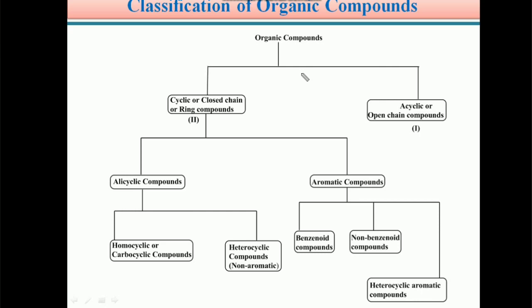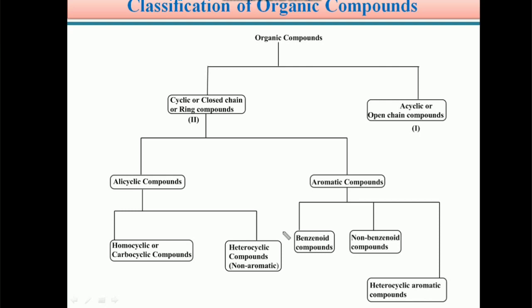Students, there are a large number of organic compounds existing in nature, and day by day new organic molecules are discovered. As the number of organic compounds increases, for the sake of convenience, in order to identify them easily, the organic compounds are broadly classified into two types.